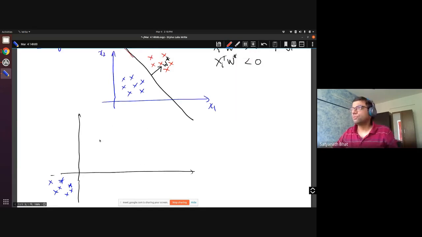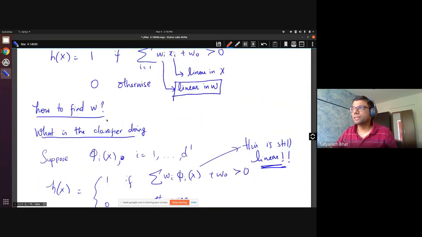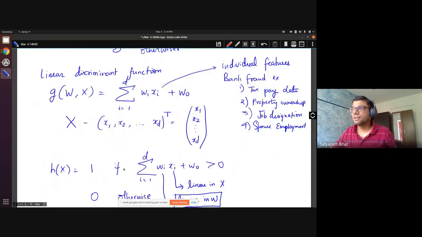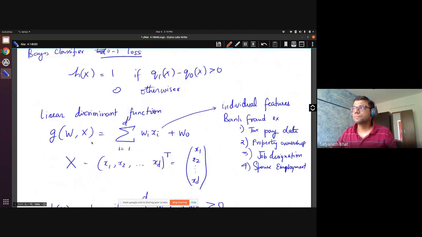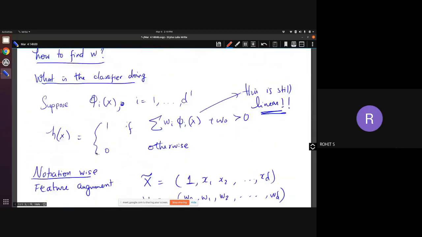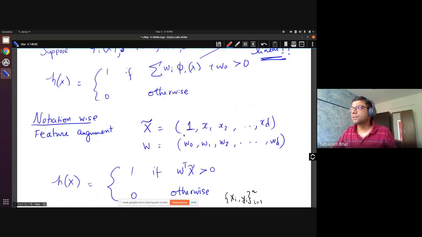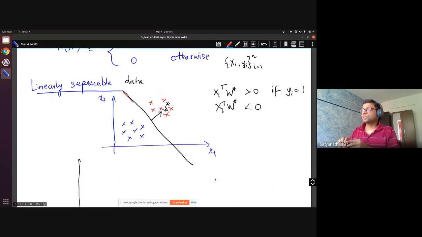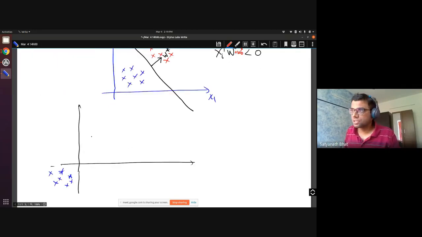If you recollect what is meant by the augmented feature vector, what we have done is we have added a 1, right? Where did we do that? Down there. Yeah, so we have added a 1 here. So basically now it has become greater than 0. Okay, let me make this clear. W star plus W naught star is greater than 0 plus W naught star. Okay, this is for non-augmented data, but with the augmented feature, this is what it is.